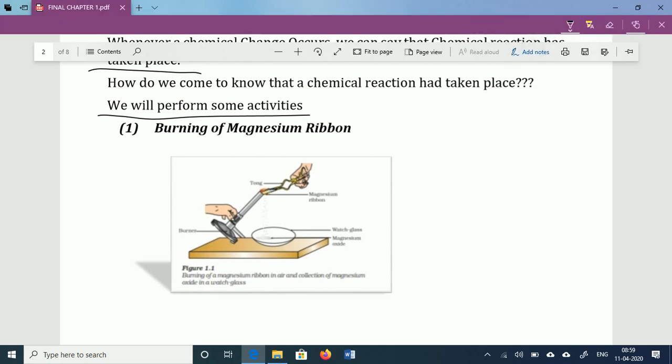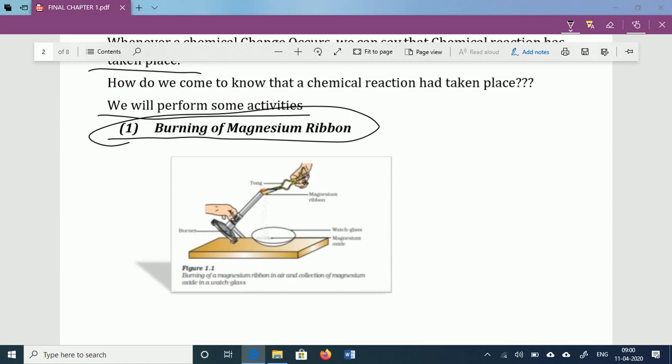One common activity is the burning of magnesium ribbon. What to do in this activity? It is a very simple activity. We should take one magnesium ribbon, this magnesium strip. This magnesium strip should be rubbed with sandpaper. The purpose is to remove the thin oxide layer present on the surface of the magnesium ribbon. This thin magnesium oxide layer is present on the surface of the magnesium ribbon.